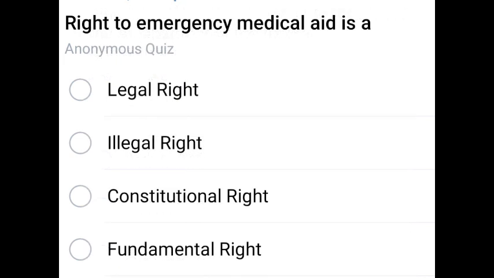Next question. Right to emergency medical aid is what? The correct answer is fundamental right. Fundamental right. Next question.